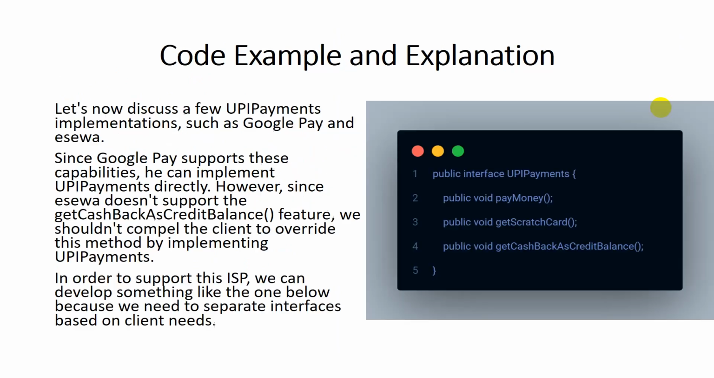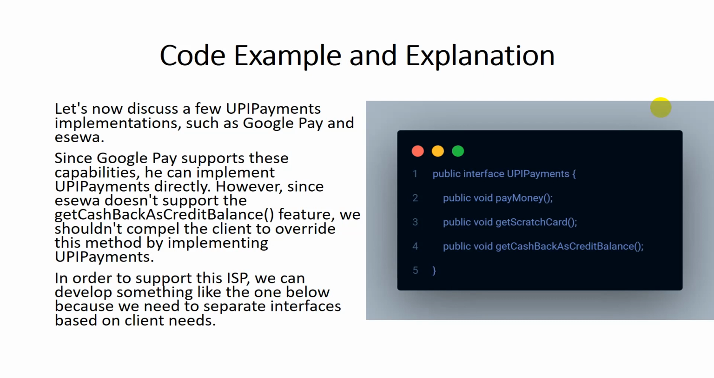As an illustration, suppose you have an interface named UPIPayment that looks like this. We can see the code here. Now let's discuss a few UPI payment implementations such as Google Pay and eSewa. Since Google Pay supports these capabilities, it can implement UPIPayment directly. However, since eSewa does not support the get cashback as credit balance feature, we should not compel the client to override this method by implementing UPIPayment.